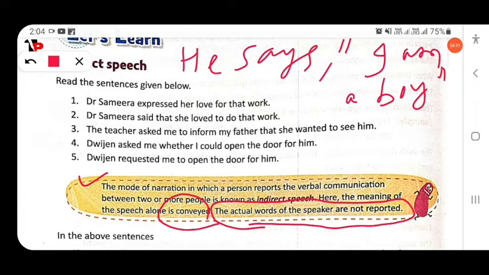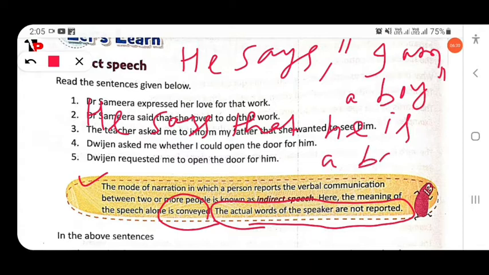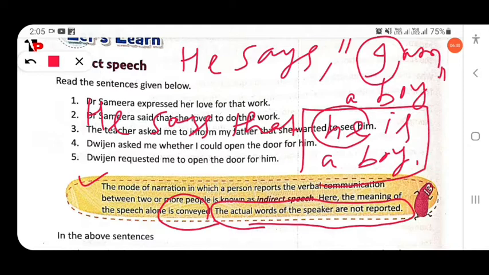But when you turn it into indirect speech: he says that he is a boy. So here the actual words of the speaker are not reported. Here "I" is changed into "he," so these are not the actual words. So this is indirect speech, and we use a conjunction here.